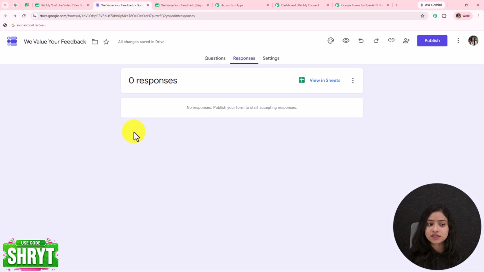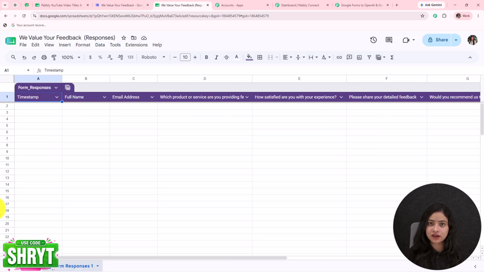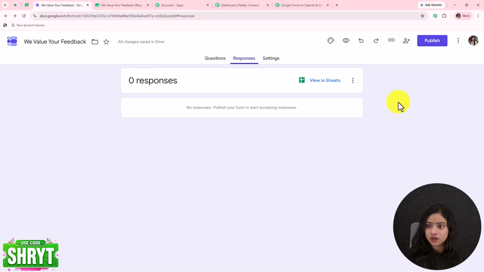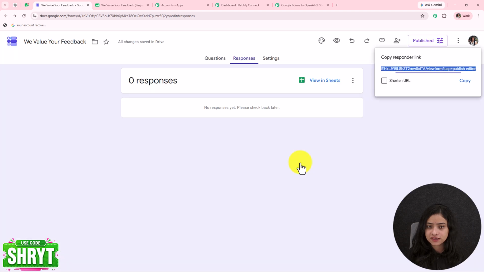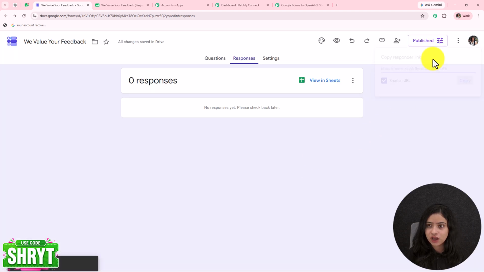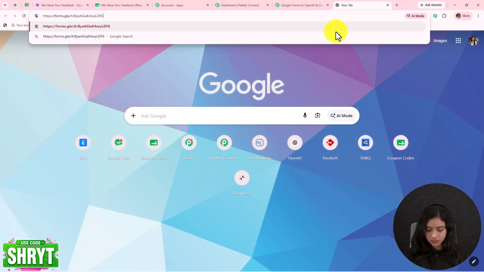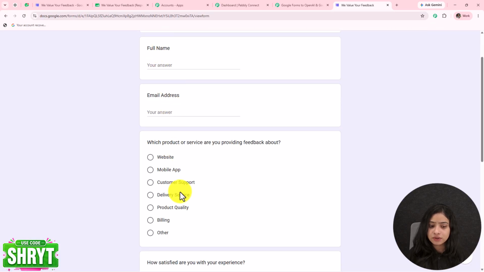But before that, let's capture a response so that we have data to send. Okay, how to do that? Let's go towards Google Forms. Quickly publish the form. As the form is published, I'm going to shorten the URL. I will copy it and open it in a new tab. Okay, now I'm going to submit this form in front of you.